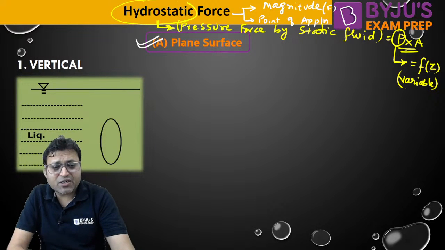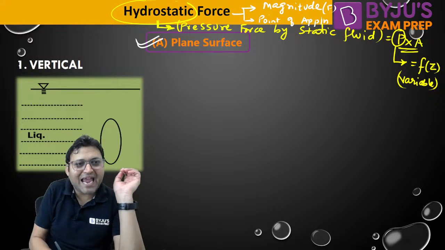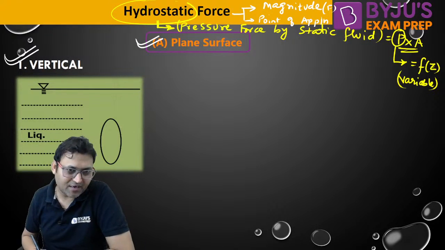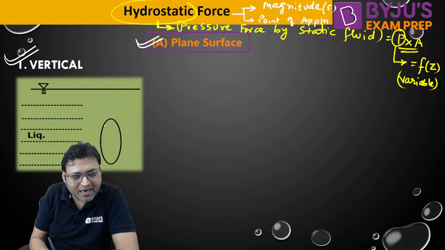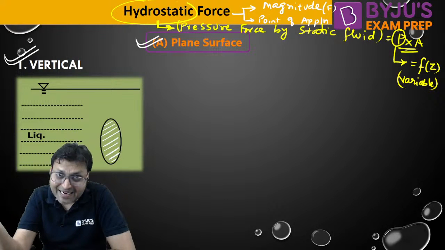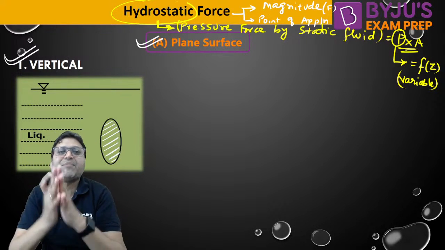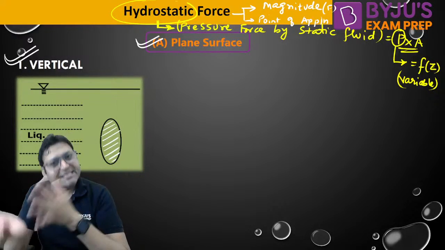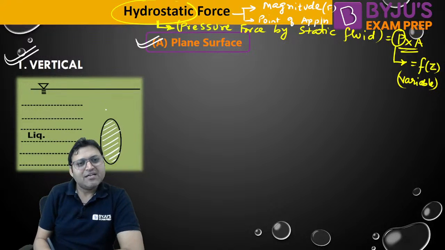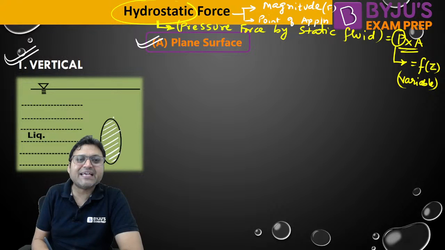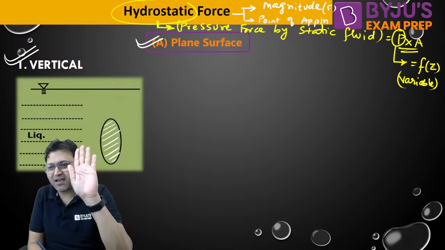So let us start talking about the plane surface, and let us talk about the orientation of the plane surface as vertical. This is the vertical plane surface. The shape of the plane surface can be rectangular, square, triangular, circular, semicircular. It can be anything. The plane surface can have any shape, but the orientation of the plane surface is vertical, right?